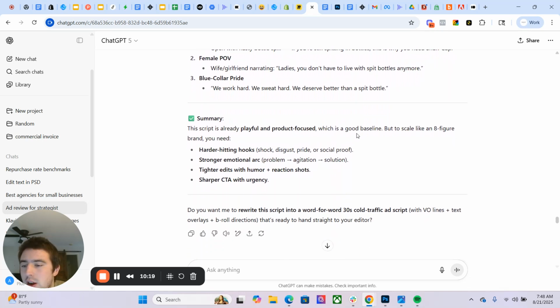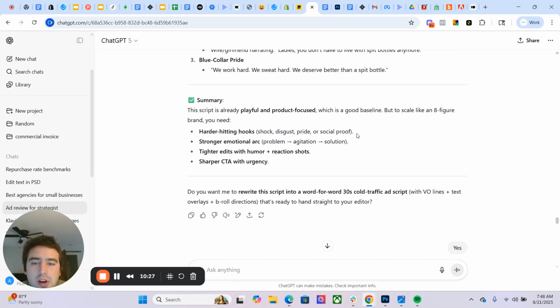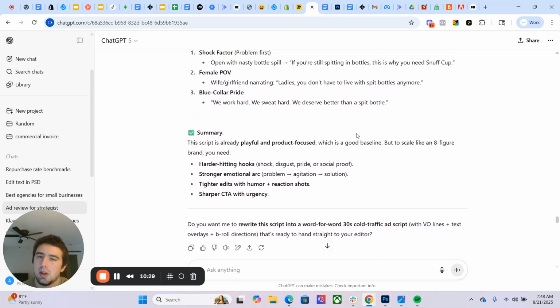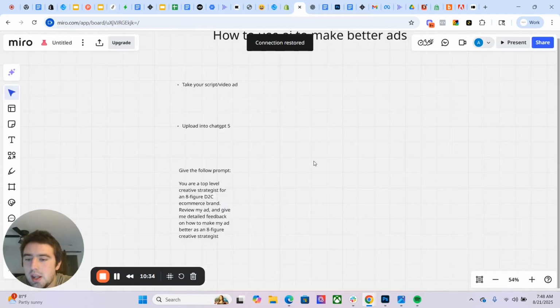And we could even have this try to rewrite the script if we wanted. We could upload our product research document, and have it give feedback based on that, on how to rewrite the script. There's all kinds of stuff we can do with ChatGPT if you know how to use it. So that's the key to all this: whenever you're doing product research, whenever you're using AI for your advertising, the key is knowing how to use it properly. Do I just take a script and say, hey, ChatGPT, write me this script and then just be done with it? No, that would probably not be very smart, right?